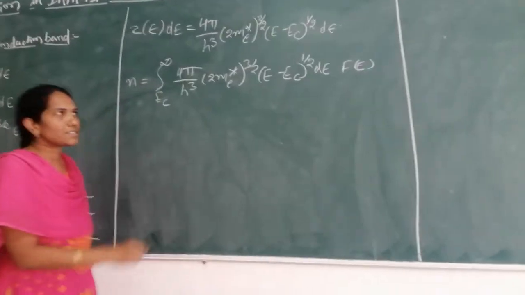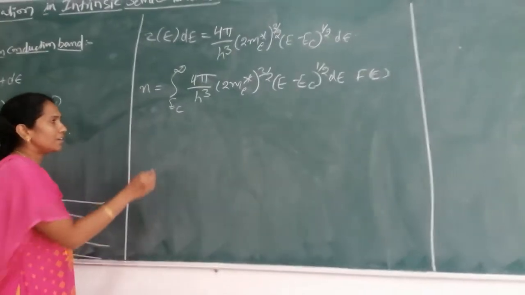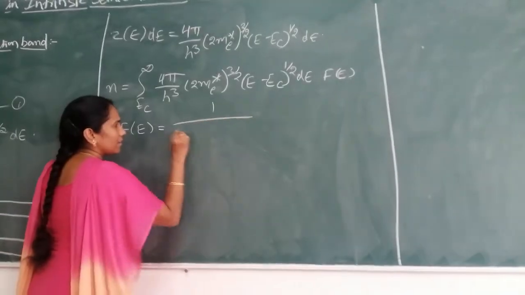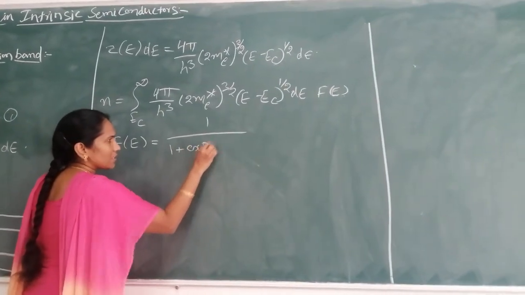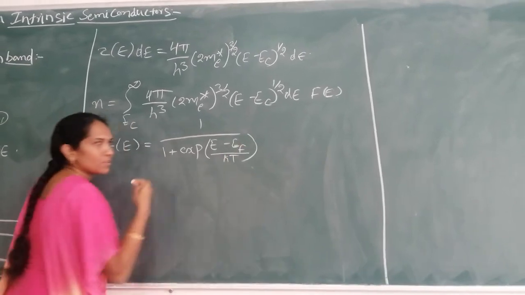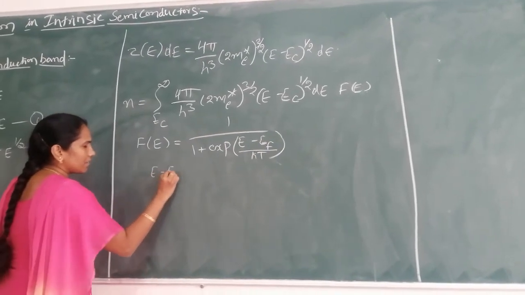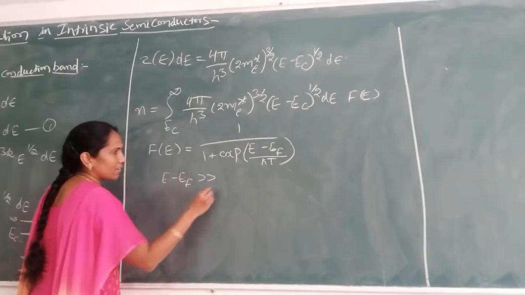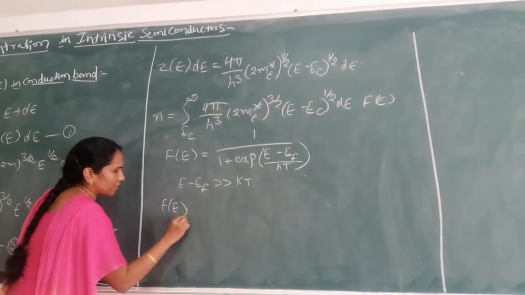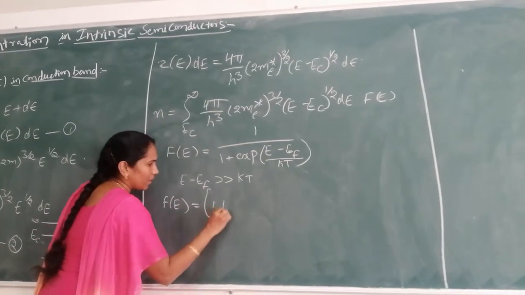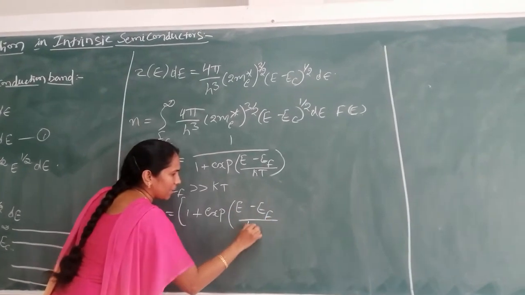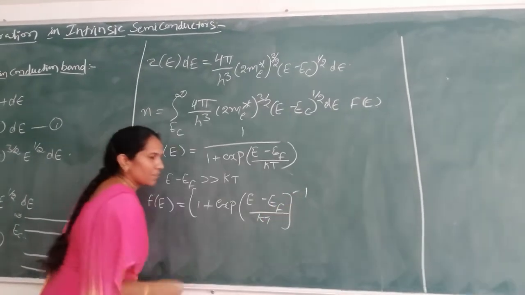Here F(E) is the probability of finding an electron, and the expression for F(E) is equal to 1 by 1 plus exponential of (E − E_F) by kT. If E minus E_F is greater than kT, then this probability of finding an electron becomes [1 plus exponential of (E − E_F) by kT] to the power minus 1.